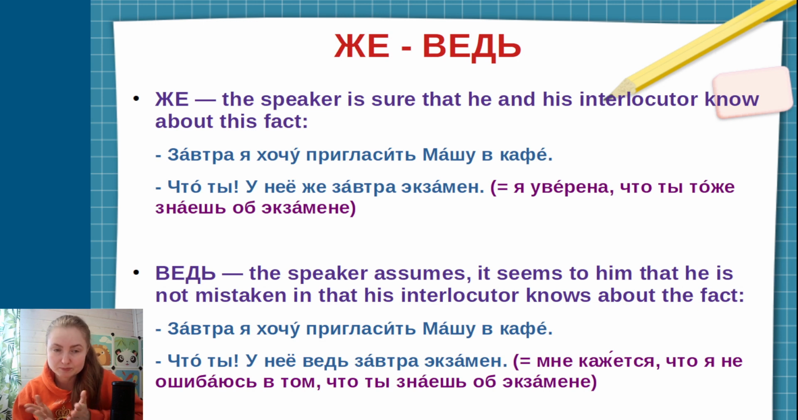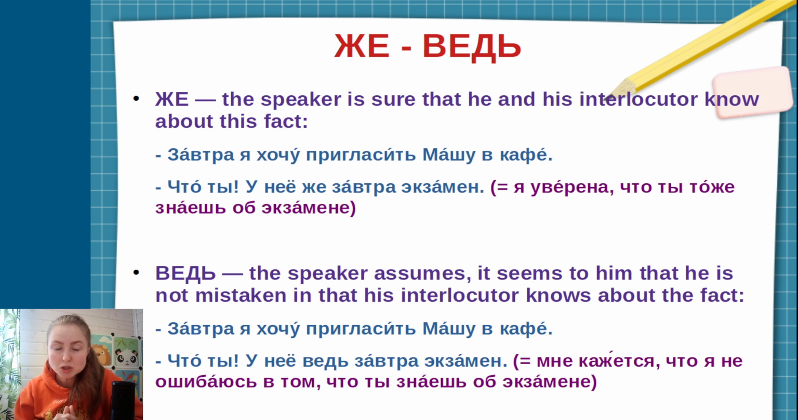For example, I give you an example in this dialogue. Завтра я хочу пригласить Машу в кафе. Что ты? У нее же завтра экзамен. So, завтра я хочу пригласить Машу в кафе means tomorrow I want to invite Masha to a cafe. Что ты? Really? У нее же завтра экзамен. She has an exam tomorrow. So here we use the particle ЖЕ.